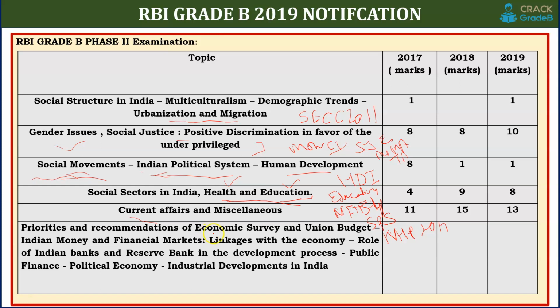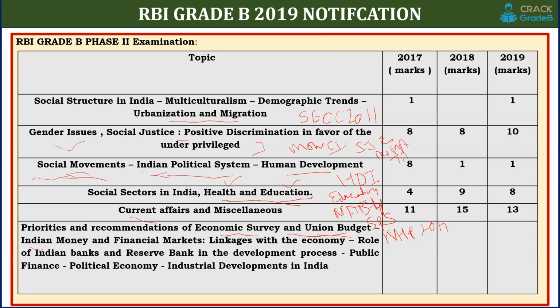Specifically, the priorities and recommendations of the Economic Survey and Union Budget you have to study, which is available on the Ministry of Finance website. So you can go through the Economic Survey and Union Budget. The Union Budget is most important, and we can expect a number of questions from it. A question can be asked about the various recommendations, features or highlights of the Union Budget specific to any sector. They can ask about the agriculture sector, MSME, and health, or compiled highlights.